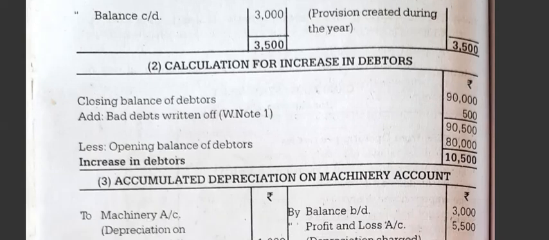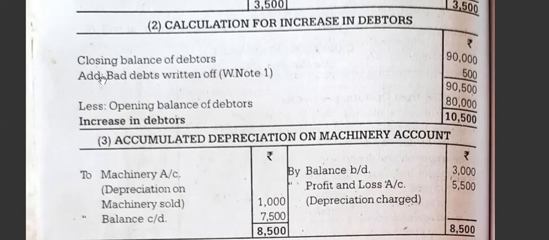Next comes the calculation of increase in debtors. That is closing debtors. It's given in the problem 90,000. There is a bad debts written off. That is, we have to add the bad debts to know the actual. Okay, 85,500. So there is a 90,500. Now what is the increase in debtors? 10,500. That is 90,500 minus opening 80,000. So the increase in debtors is 10,500.